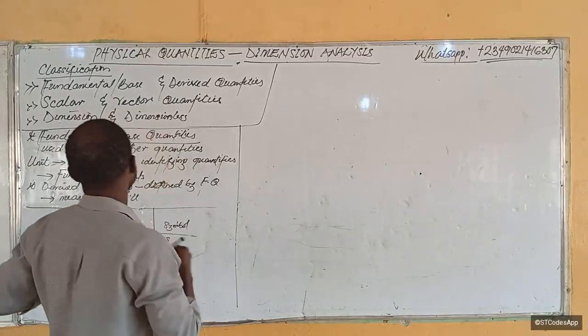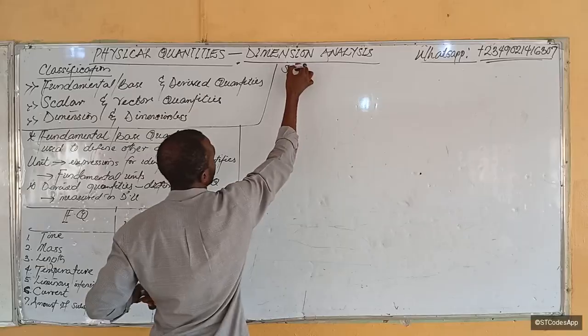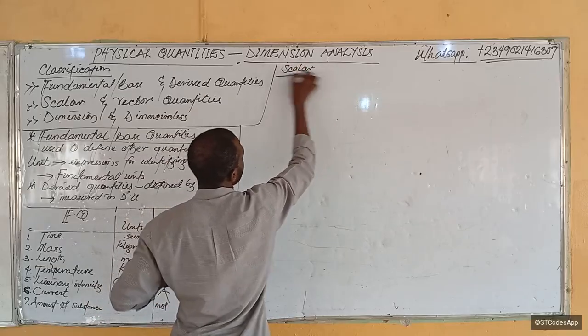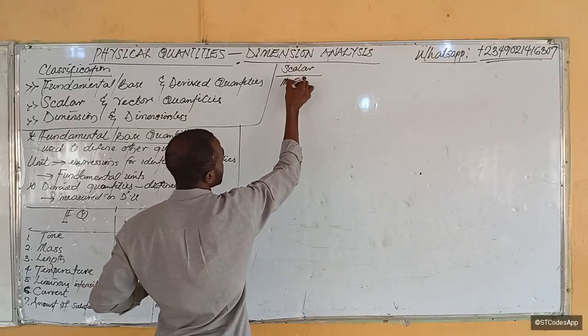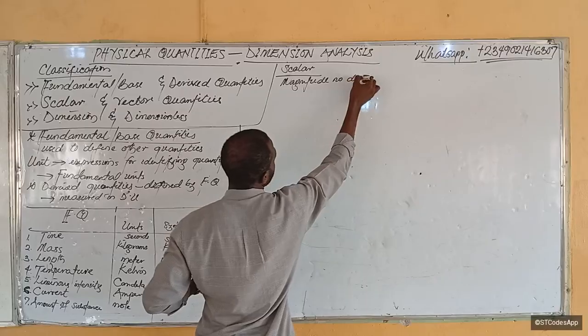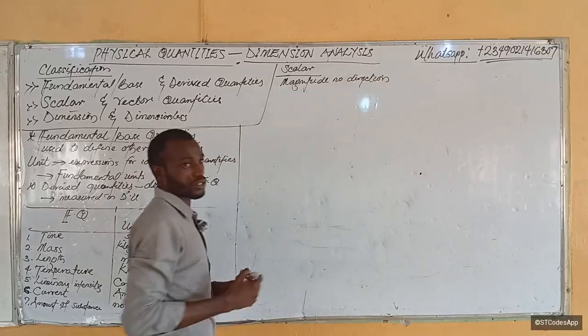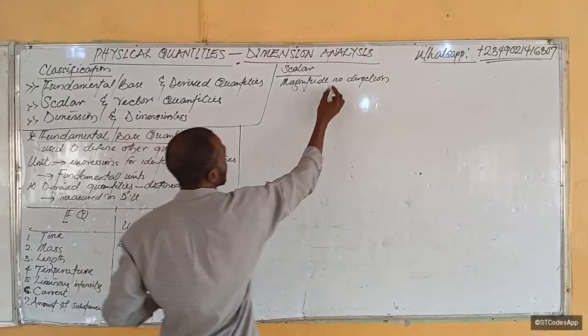Okay, derived units. Now, let's quickly discuss what scalar is. What is a scalar quantity? Scalar quantities are the ones that have magnitude, but no direction.